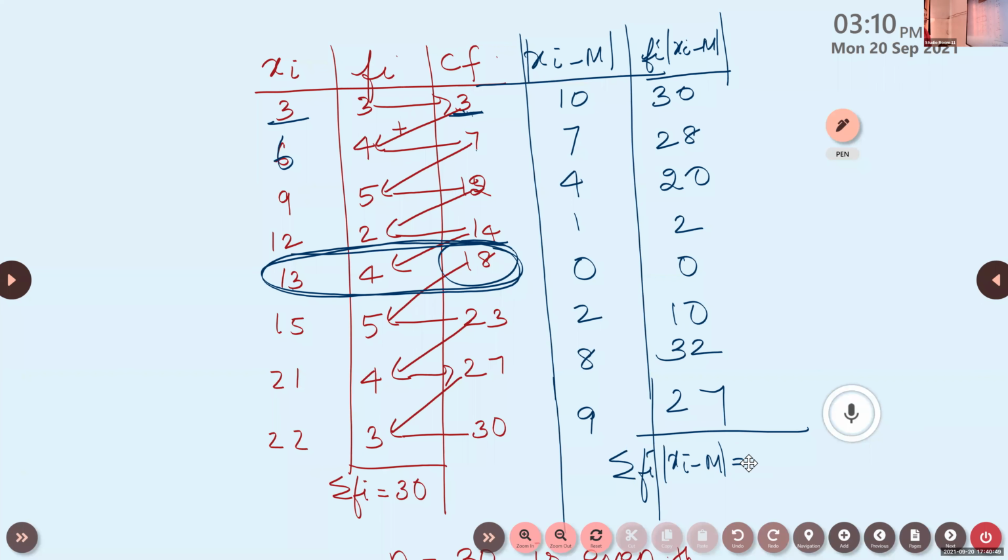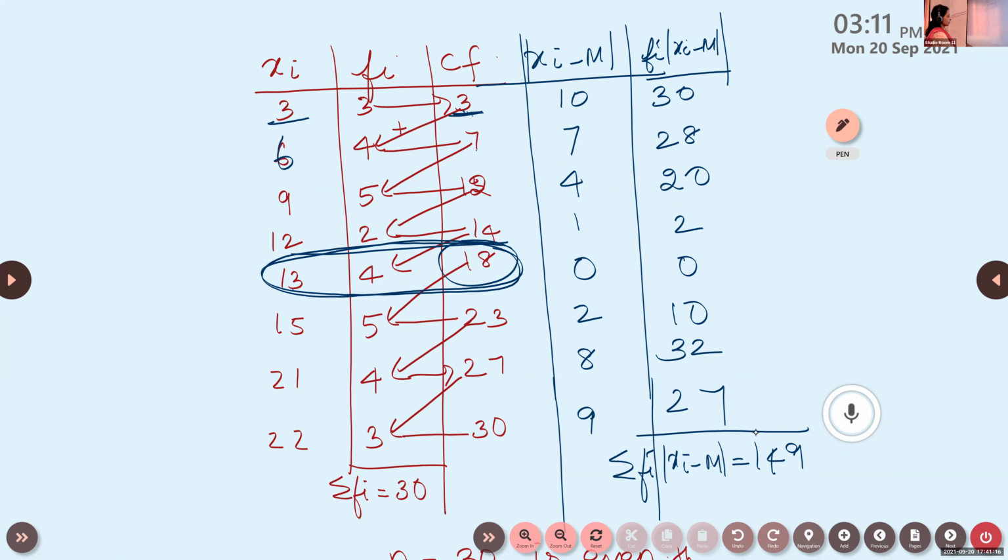What will be the value? It is 149. Yes, it is 149. Correct, Mehre. It is 149.